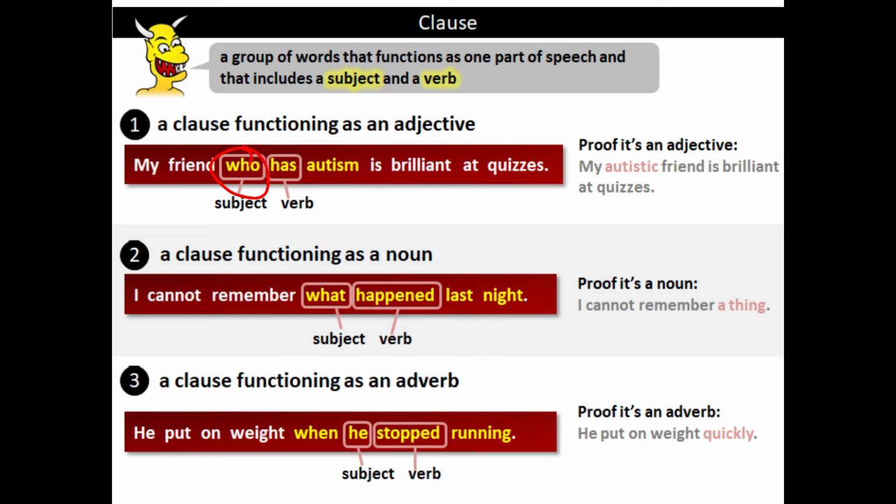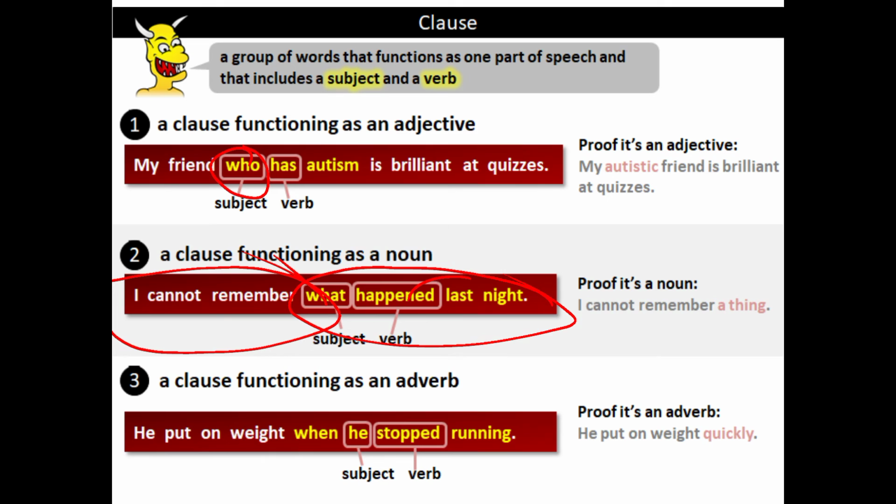So you can see that what is playing the role of the subject in this case, because they are talking about a thing, what thing, so what happened last night. Happened is a verb, so we can use it alone also. And I cannot remember, it is also a sentence. So we can see that there are two sentences, one dependent and another independent. Now come to the adverbial clause. So adverbial clause means if it plays the role of an adverb but it will have a subject and a verb, then it is considered an adverbial clause.